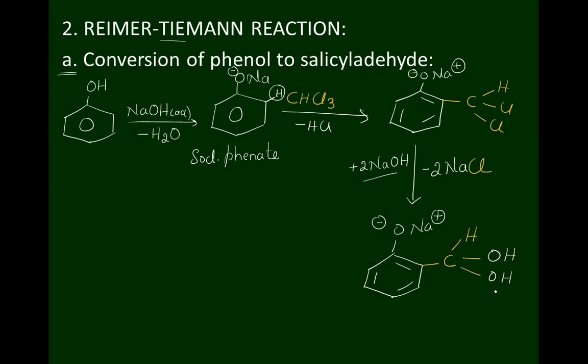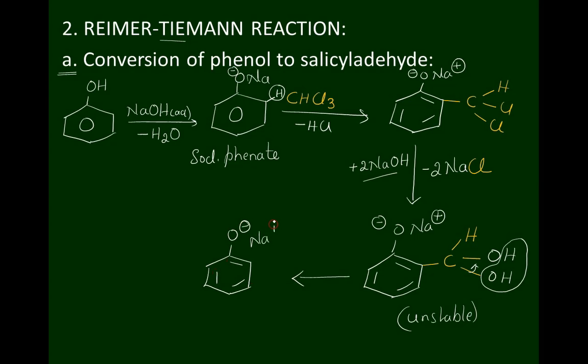And we know that if two OH groups are present on the same carbon atom, they are highly unstable and get removed in the form of a water molecule to form one more intermediate: O minus Na plus, C double bond O, H is obtained.